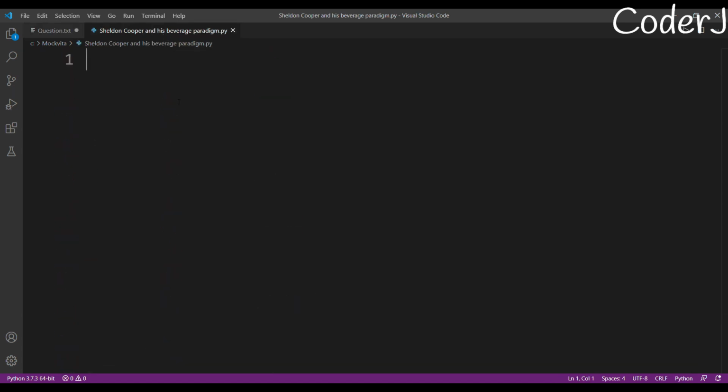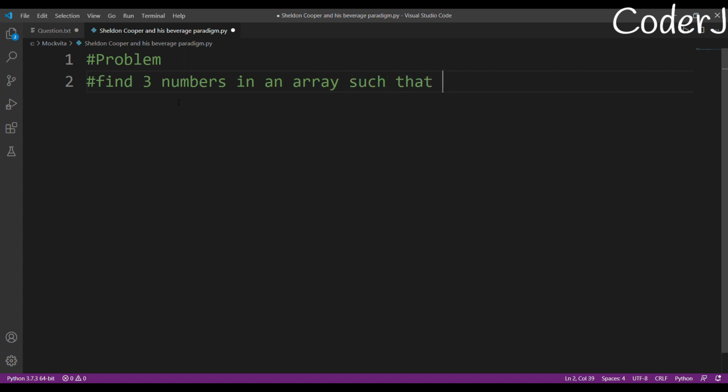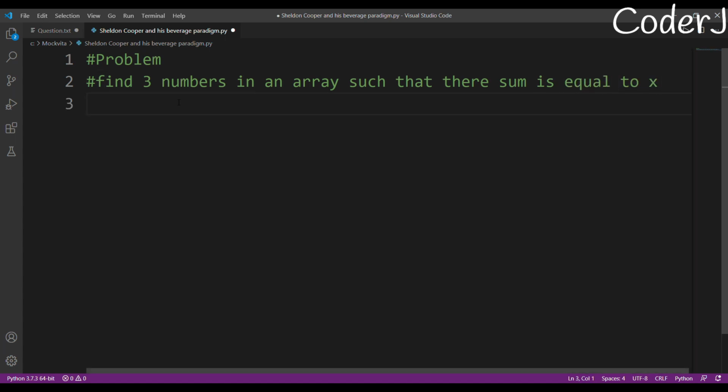Now, what is this problem? This problem is just very weird, but what it actually wants to ask you is: find three numbers in an array such that their sum is equal to x. That is what they want you to do. This is the actual problem.